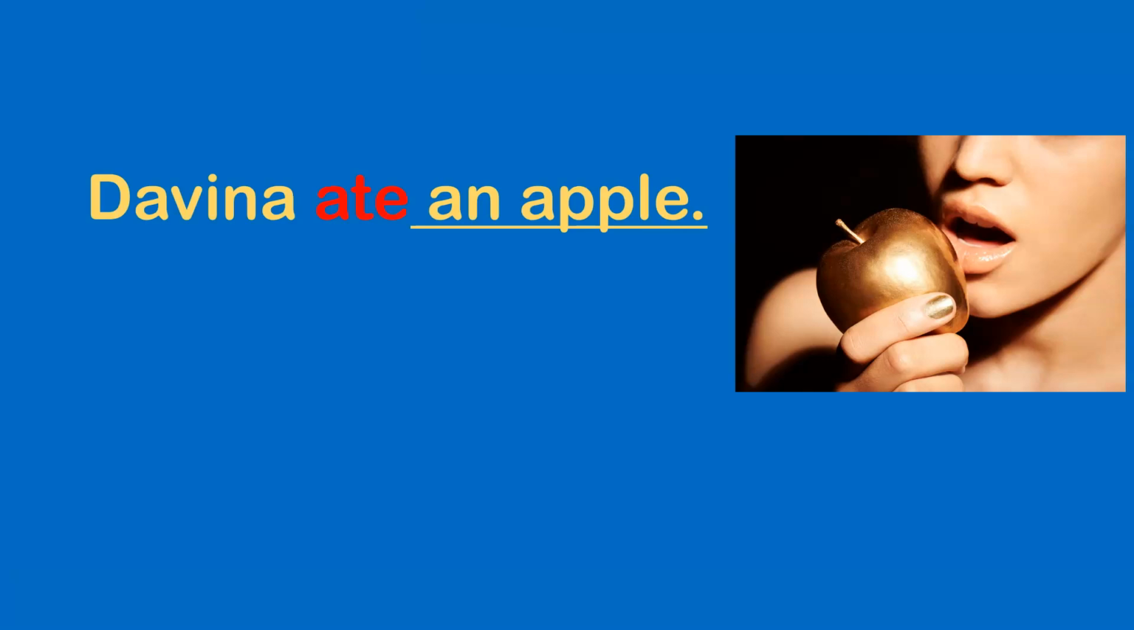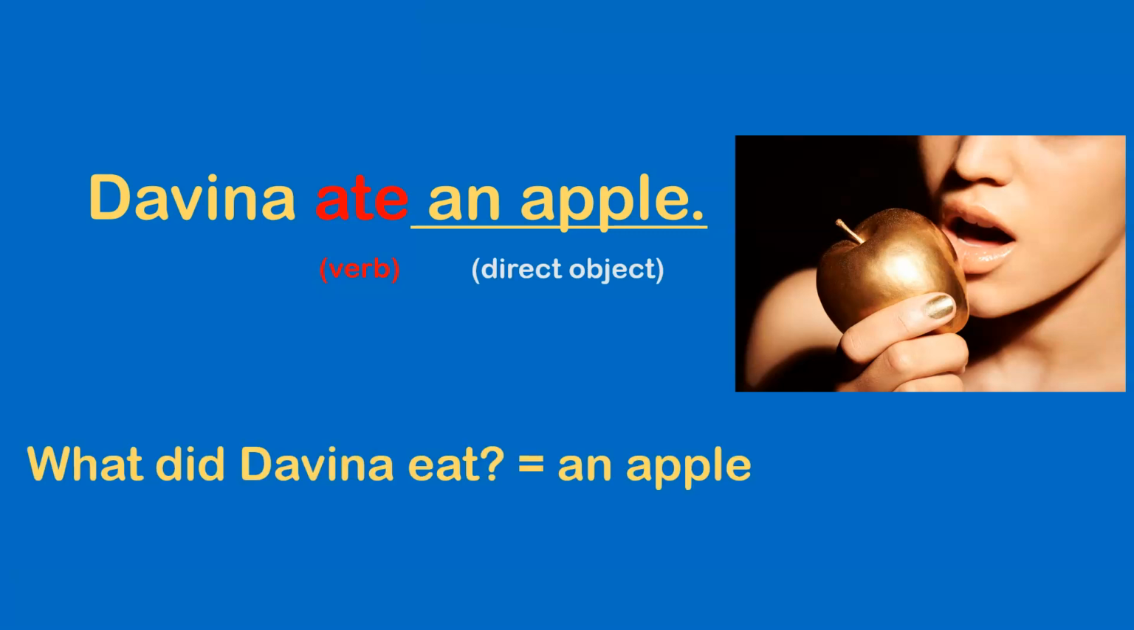Look at this sentence. Davina ate an apple. In this case, ate is the verb in the sentence, and an apple is the direct object. What did Davina eat? An apple. An apple is the direct object.